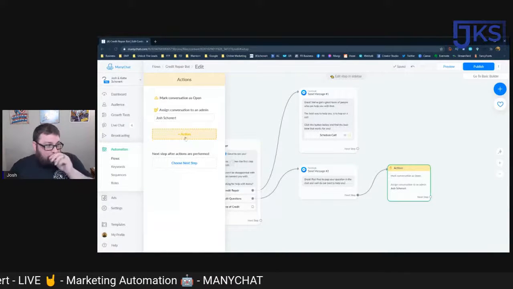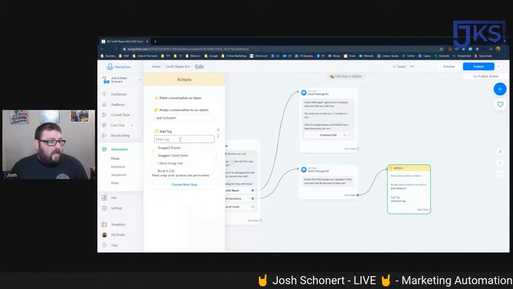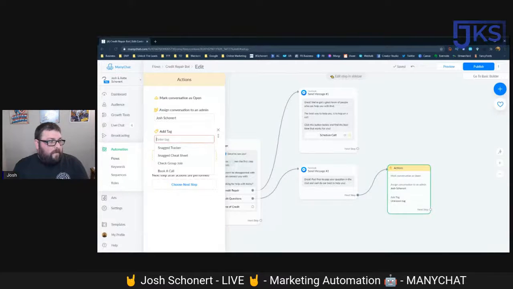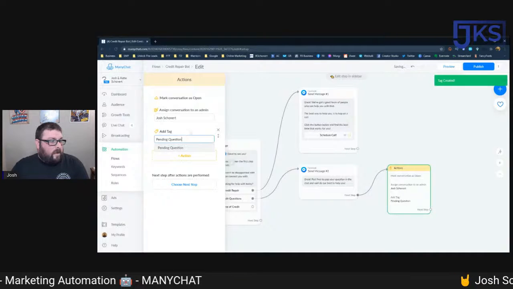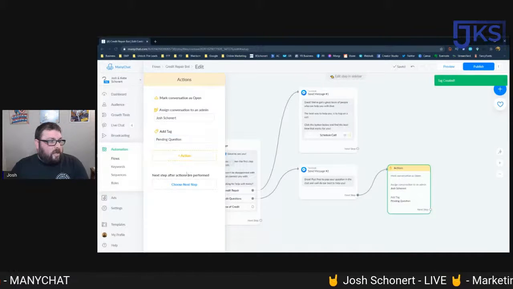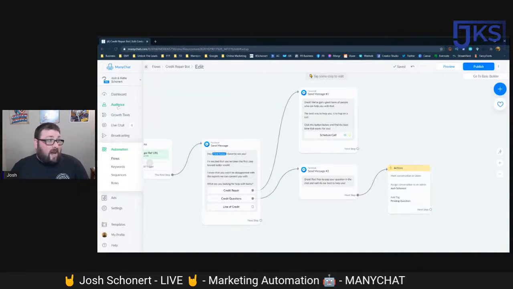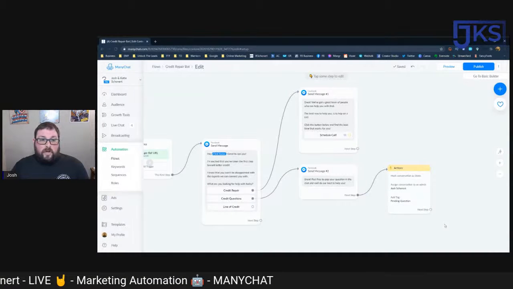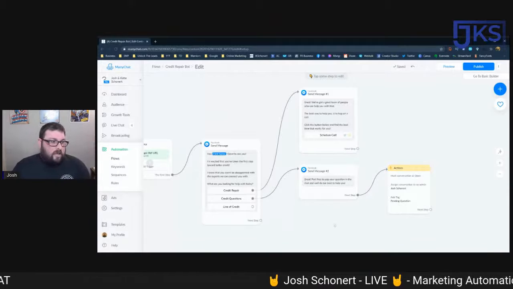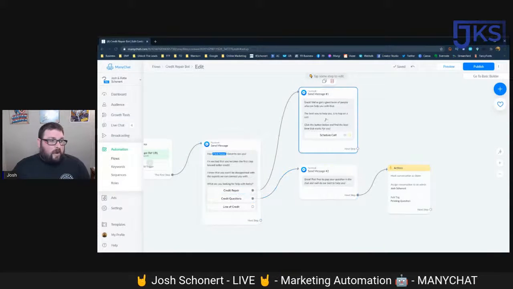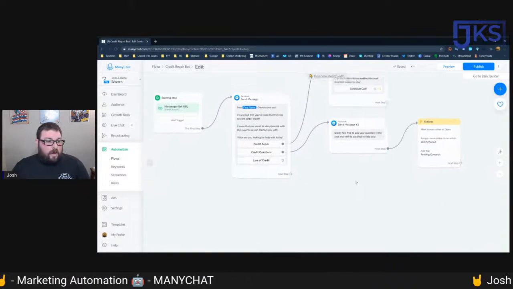And then on top of that, you can go through the actions and you can do a tag. So you can go like add tag and you could say pending question, right? And so now you can have it tagged as pending question. And in some sort of CRM system that you've got running or whatever the case may be, or even in the audience here, you can go look and filter by who has a pending question and take care of those on a day-to-day basis. So now we've got two things going, right? We've got a credit repair to schedule a call. We've got credit questions. They'll type it in and the conversation is going to get marked as open.